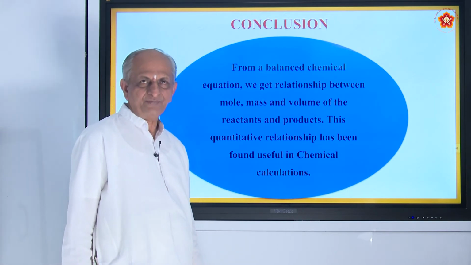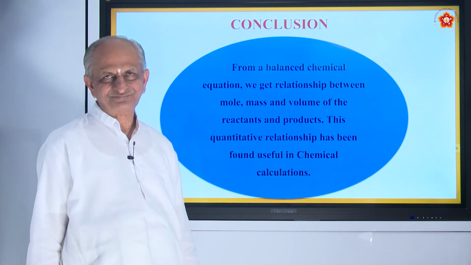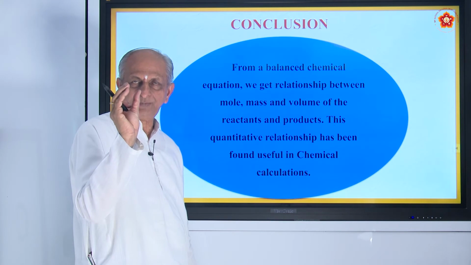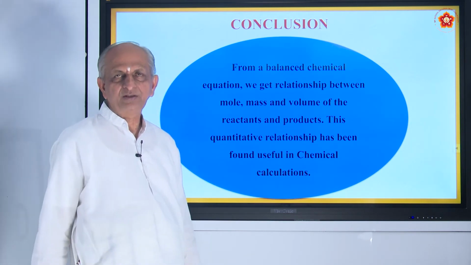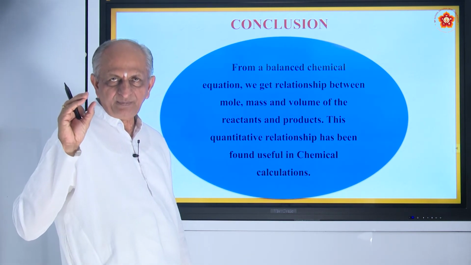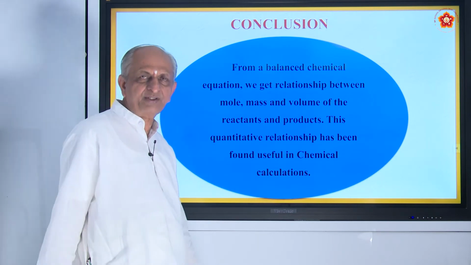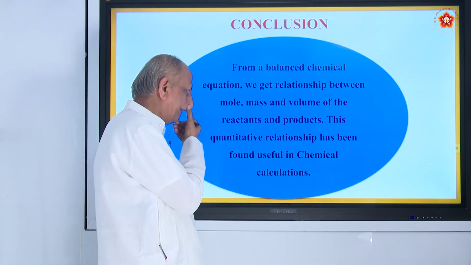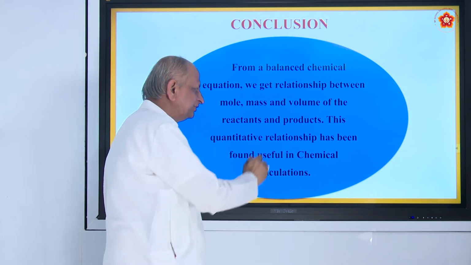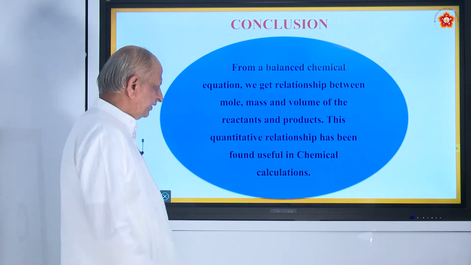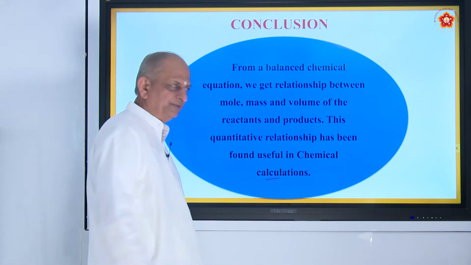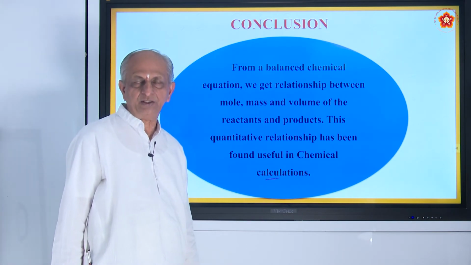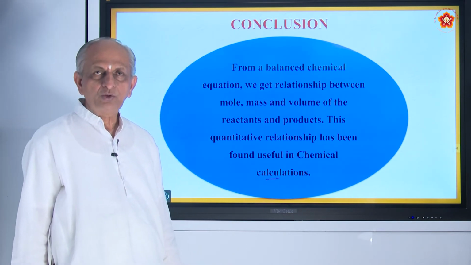For example, if there is a soap factory, the soap factory has to add a suitable quantity of vegetable oil, a suitable quantity of a base like sodium hydroxide, perfumes and so on. So, there is a ratio. So, the quantitative relationship is very important for chemical calculations, for the formation of so many chemicals like soap or shampoo.